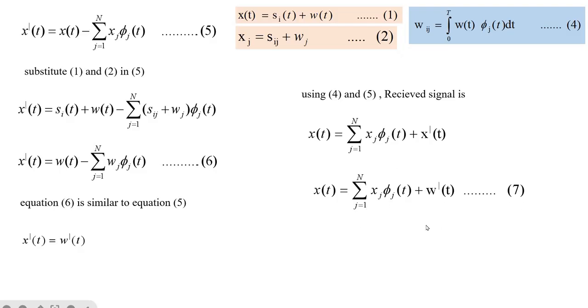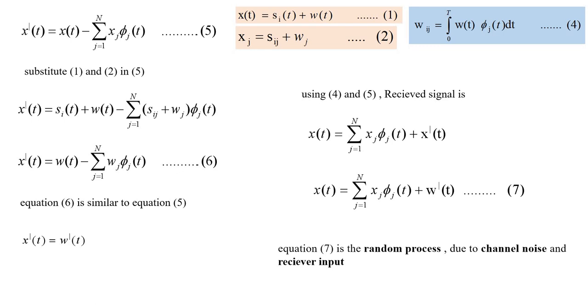Now this equation number 7 is the random process, and this is because of the channel noise at the receiver input. So this was about the conversion of the continuous AWGN channel into a vector channel.